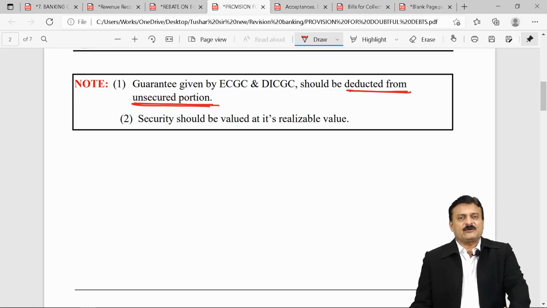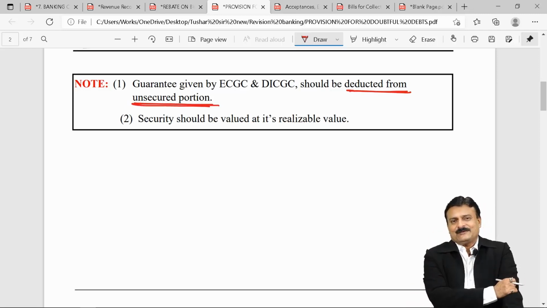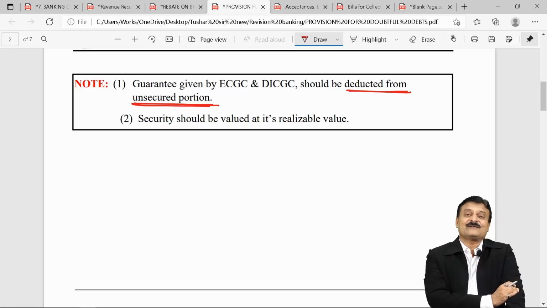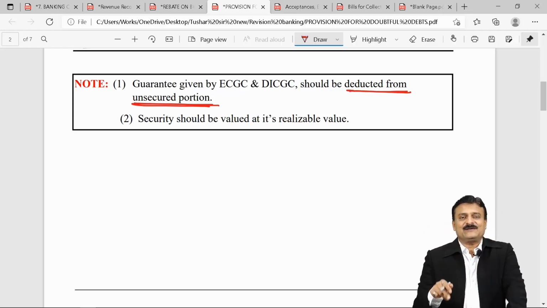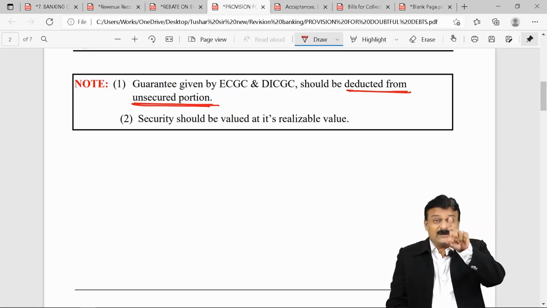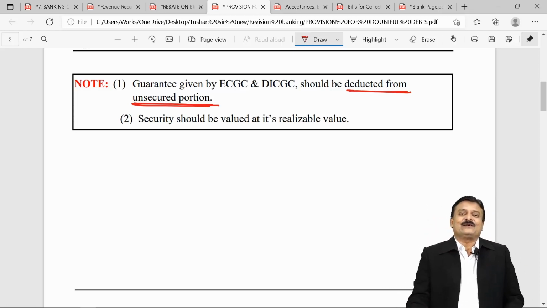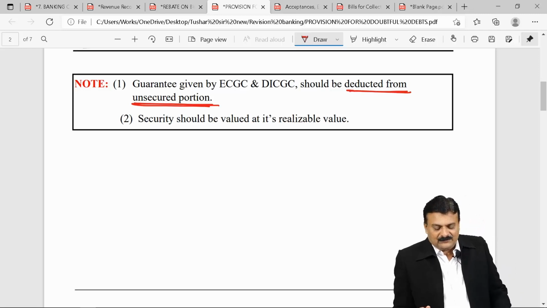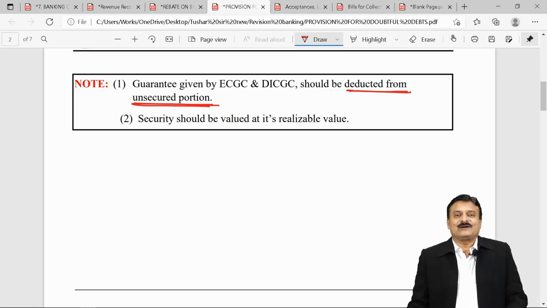Why? Because for the secured portion you have a security. So why would your bank need, on the secured portion, again the guarantee of ECGC or DICGC? So the guarantee of ECGC and DICGC is always related to the unsecured portion. So they should be deducted from the unsecured portion. And second, the security should always be valued at its realizable value, means at market value. So this was the part for calculation of provision for loss.